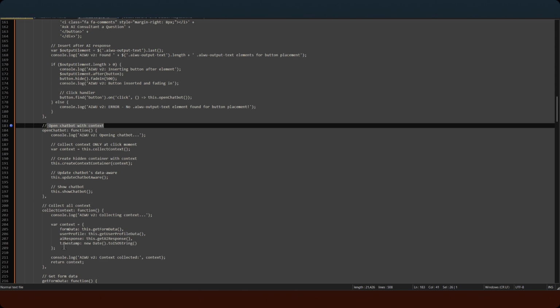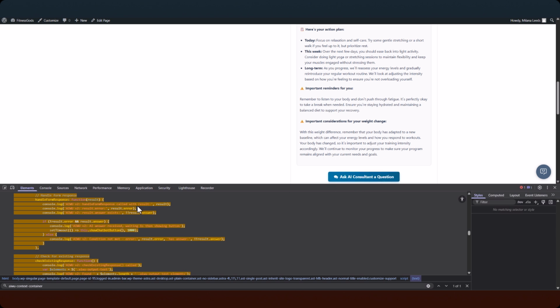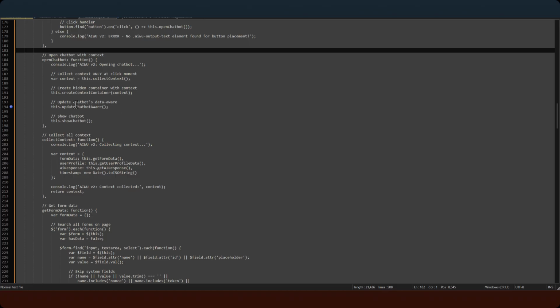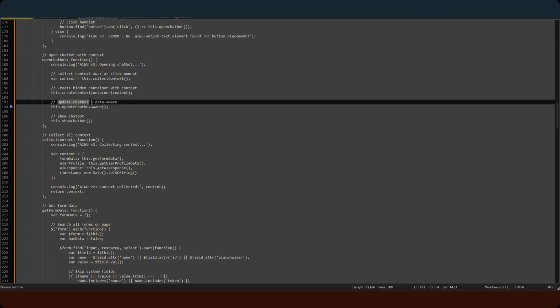Next, the script uses AIWU's built-in data-aware mechanism. This is a native AIWU feature. You specify a CSS selector, and the chatbot reads the text from that element before sending its first message. We update data-aware, and the chatbot knows exactly where to get the context.